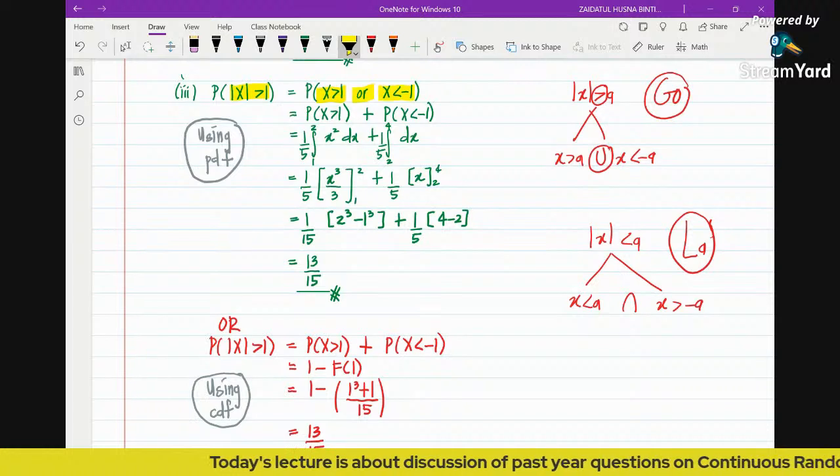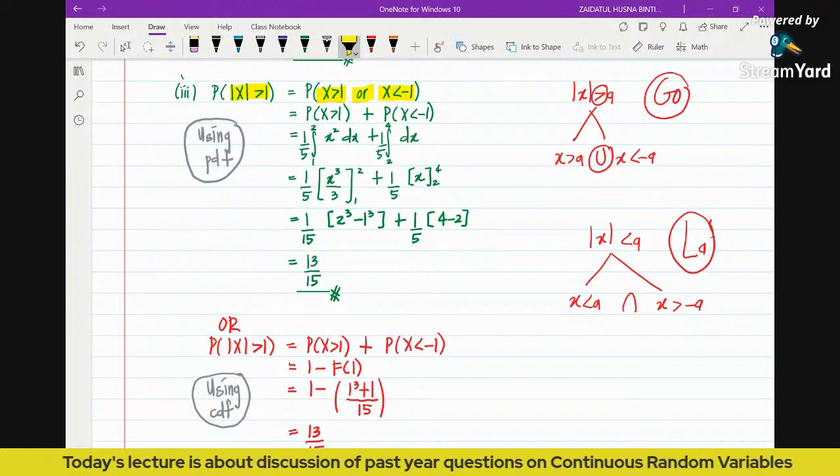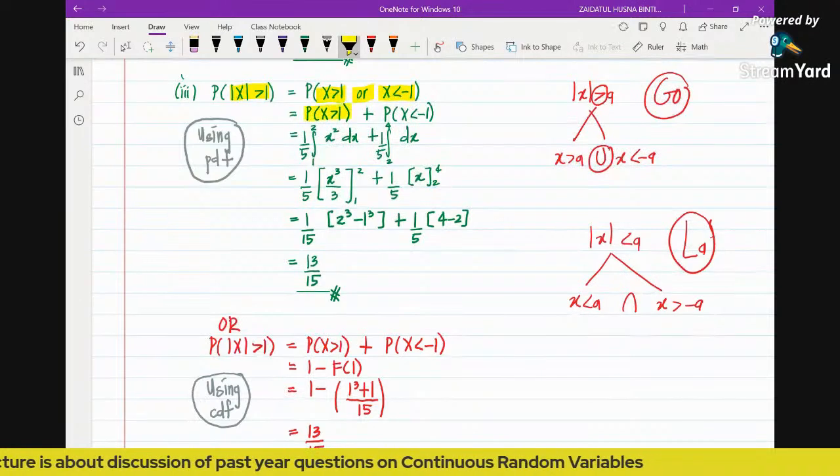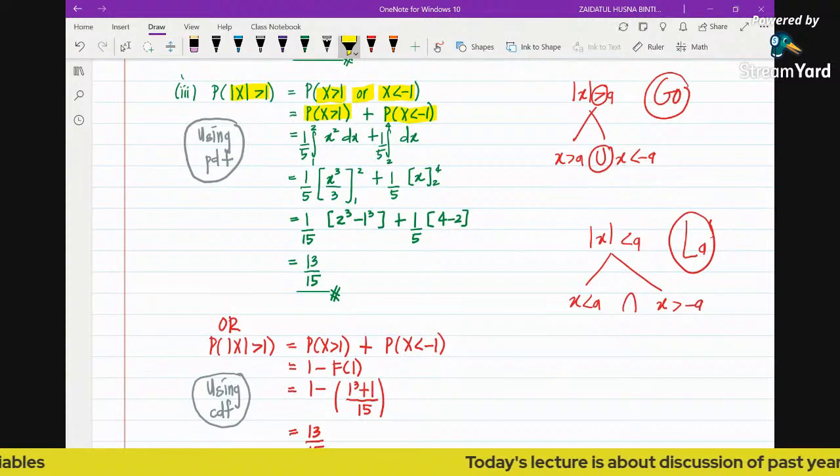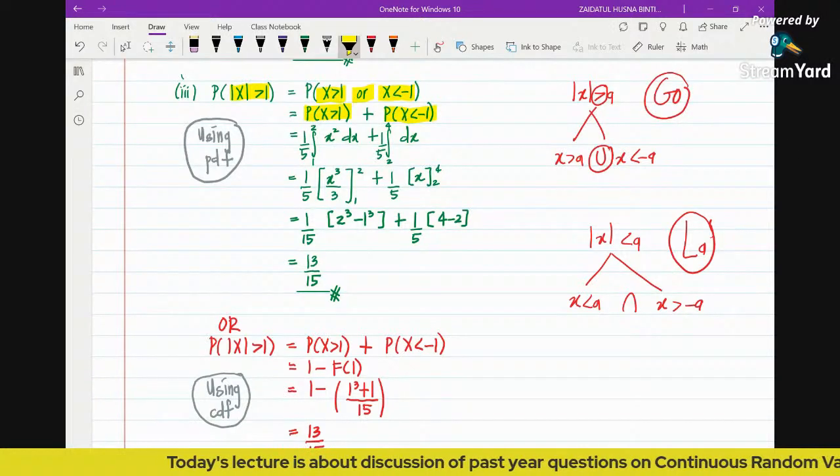By using the addition probability formula, it's probability of x greater than 1 plus probability of x less than negative 1. Because the intersection is not going to happen, the intersection is 0. So the union between these two events is simply the addition of these two probabilities.